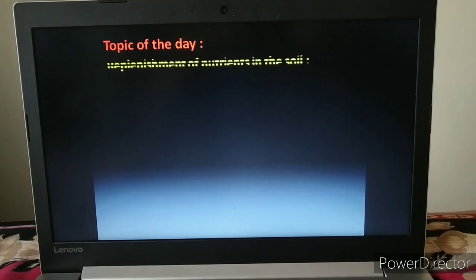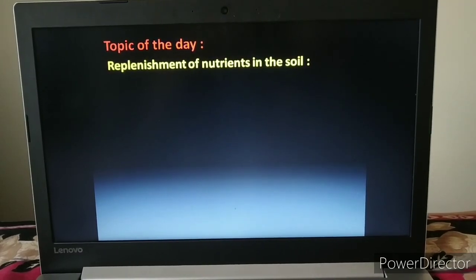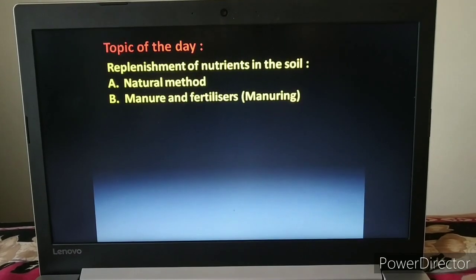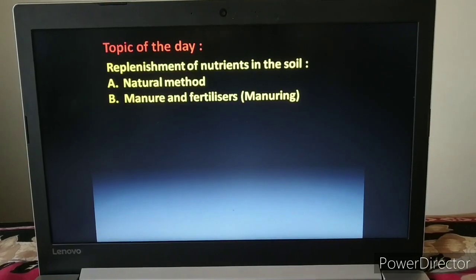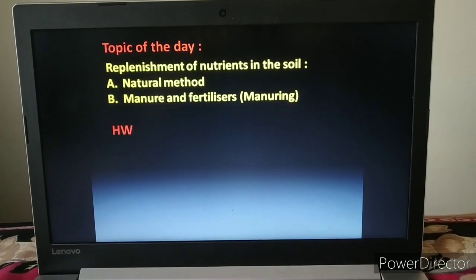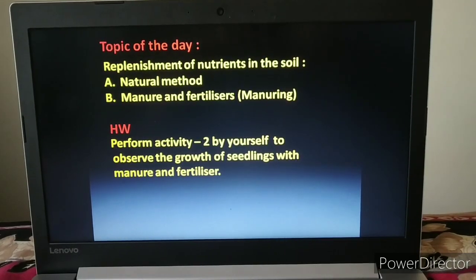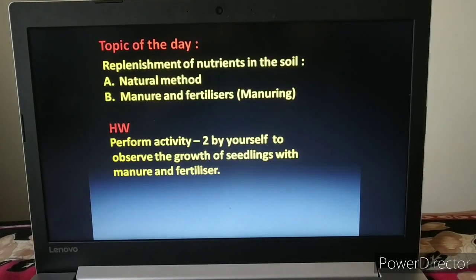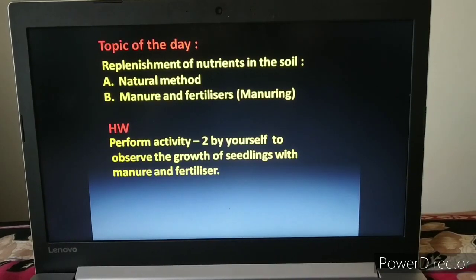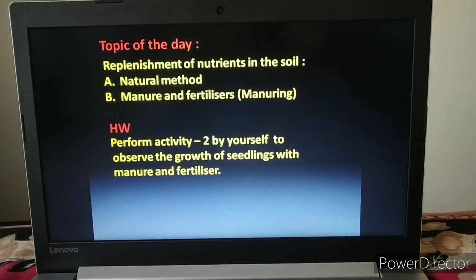So we have learned today about replenishment of nutrients in the soil, in which we have discussed the natural method and the manuring method. Your homework is to perform the activity that we have discussed today by yourself and observe the growth of seedlings with manure and fertilizer.